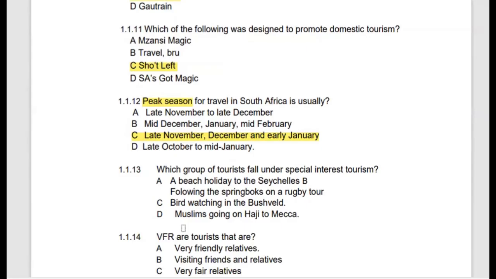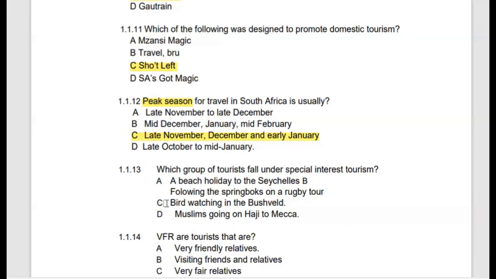Then 1.1.13, which group of tourists falls under special interest tourism? We have various options which have been given. We are eliminating the inappropriate options. So A, beach holiday to the Seychelles. That is considered to be adventure tourism. Then B, following the Springboks on a rugby tour. That's sport or event tourism.